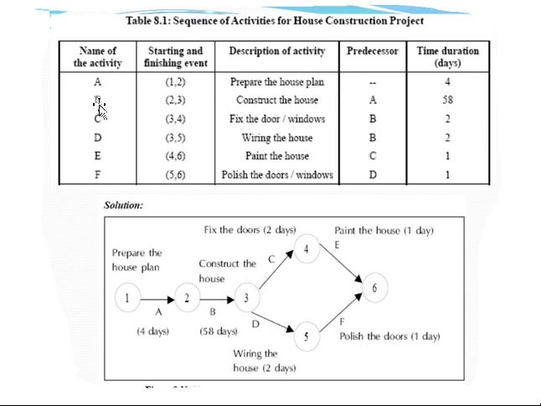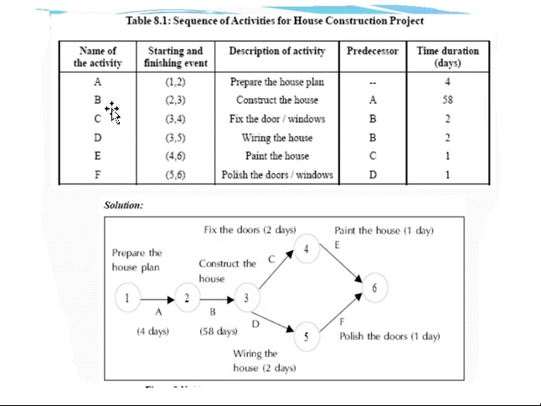If you want to construct activity B, we need to finish activity A. After finishing A only, we need to construct activity B. That means the end point of A, this one, will be the beginning point for B. So the beginning point for B will be node 2 and the end point will be node 3.